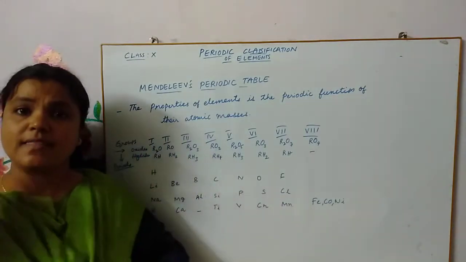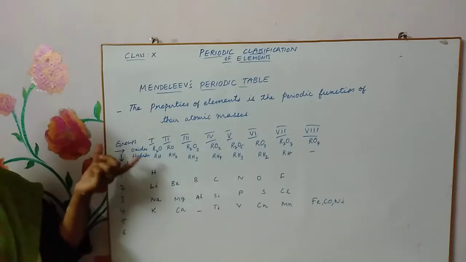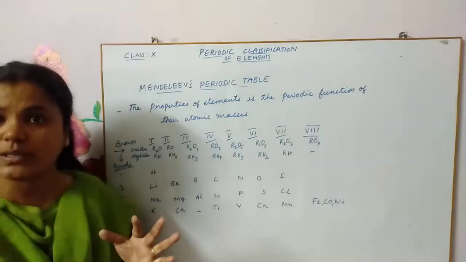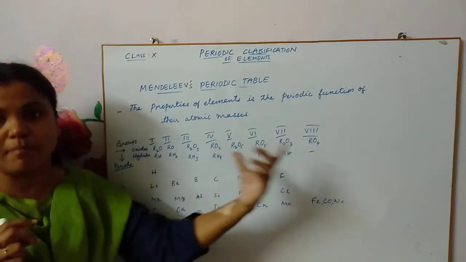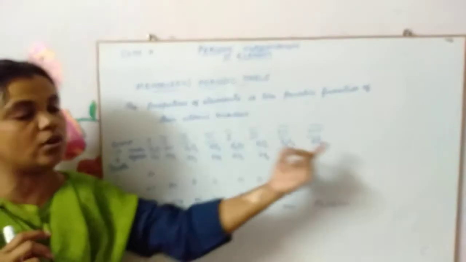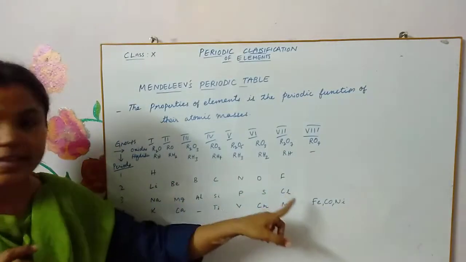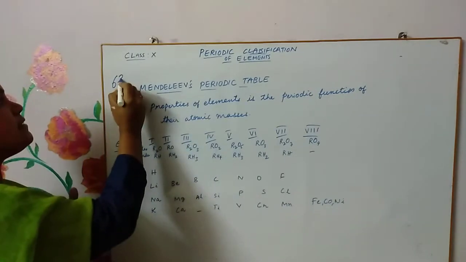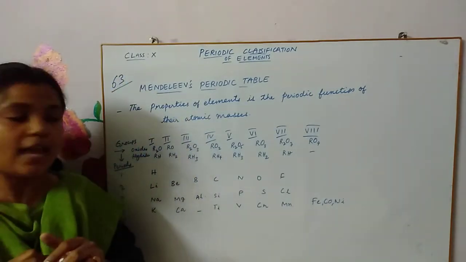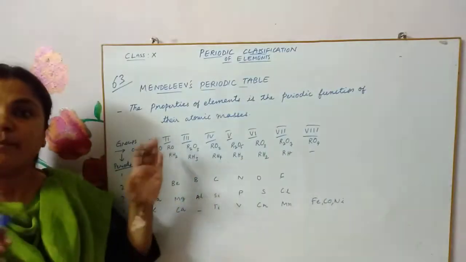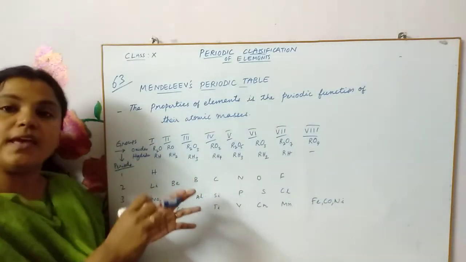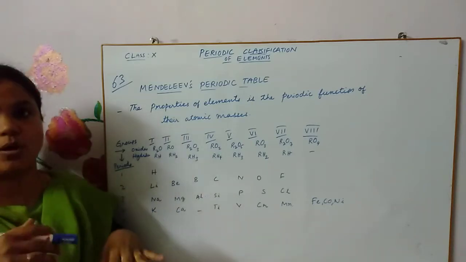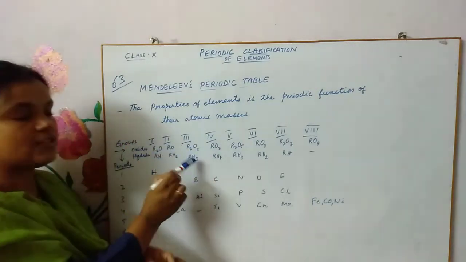So in Mendeleev's periodic table, he took into consideration not only the atomic masses, in increasing order of which he distributed all the elements, the then known 63 elements, but also the similarities in chemical properties with reference to oxygen and hydrogen.